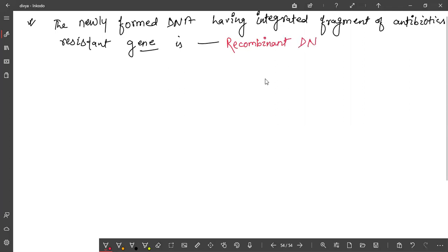So this is the history of how recombinant DNA was first constructed. Is it clear to you?